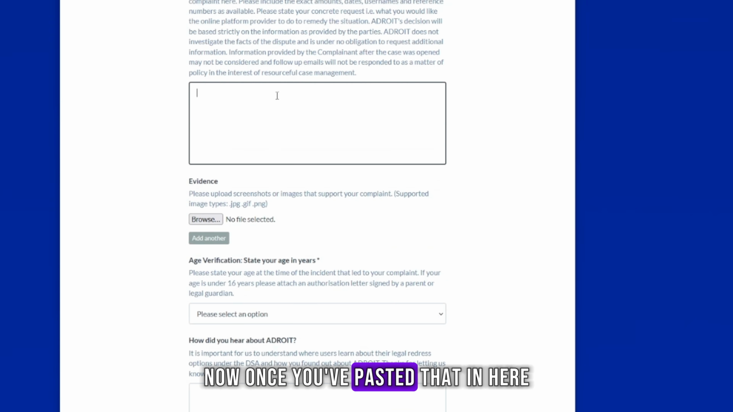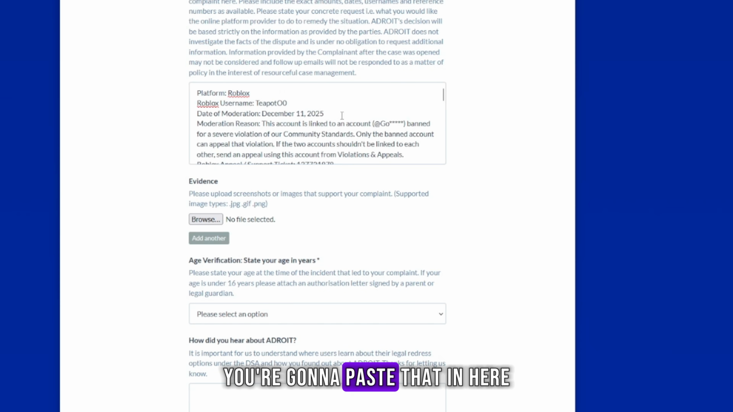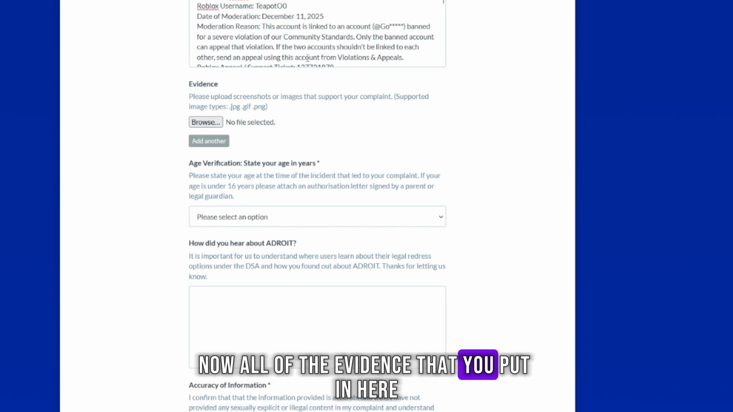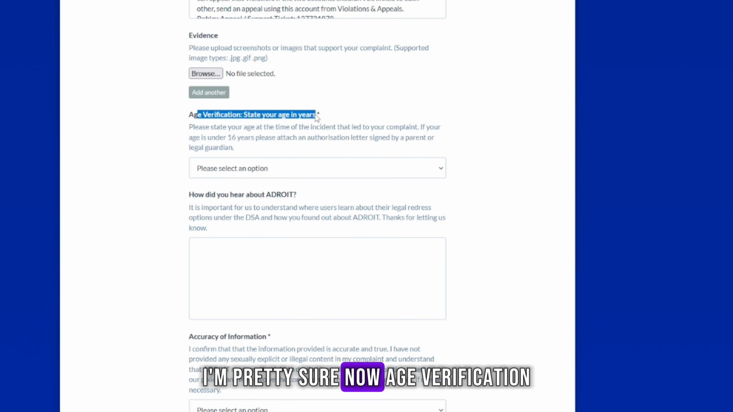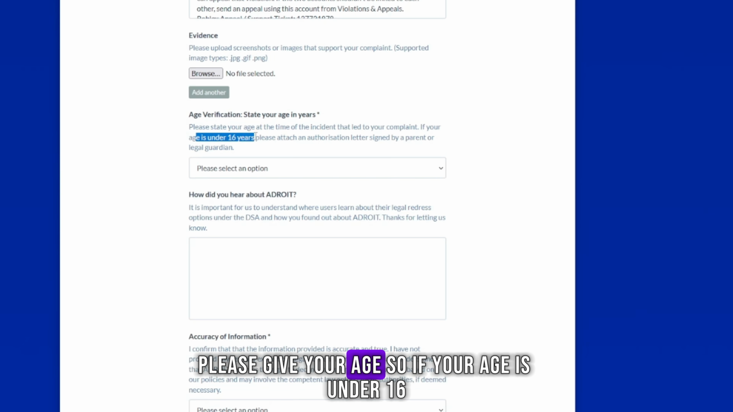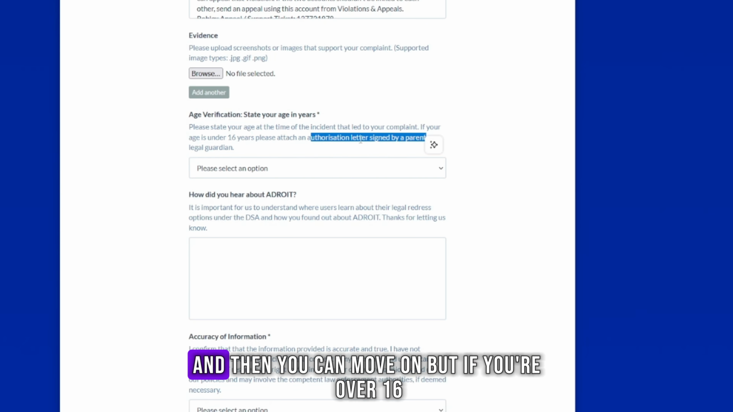Now, once you've pasted that in here, so let's say, for example, this is my full finished complaint. You're going to paste that in here. Now, all of the evidence that you have that is a screenshot or anything, put that in here. You can put as many as you want, I'm pretty sure. Now, age verification. Please give your age. So if your age is under 16, get an authorization letter signed by your parent or legal guardian, and then you can move on. But if you're over 16, no worries.